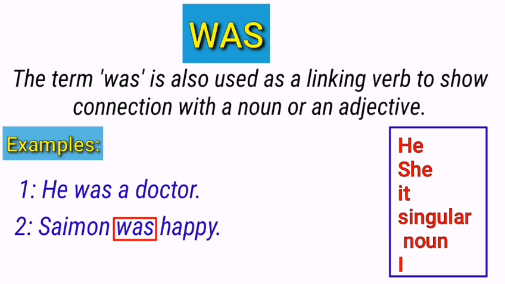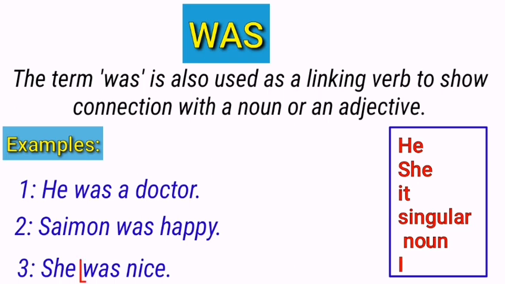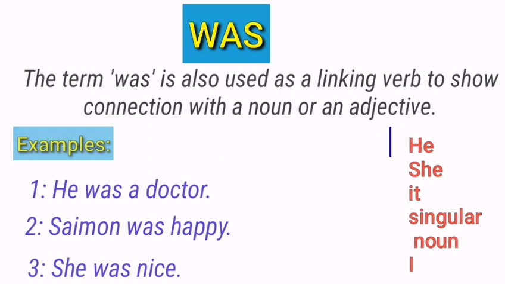The next example is she was nice. Look at this example. The term was is again used as a linking verb because it shows a connection of a subject with an adjective, nice. So you can say that it can also function as a linking verb in a sentence.